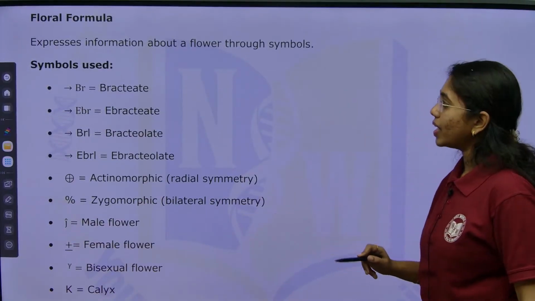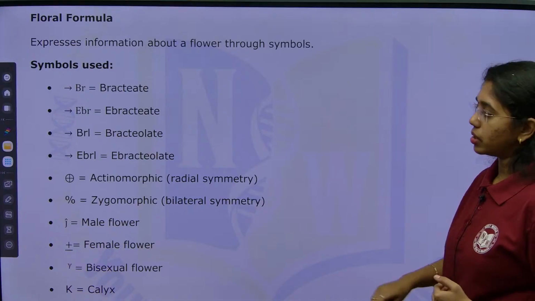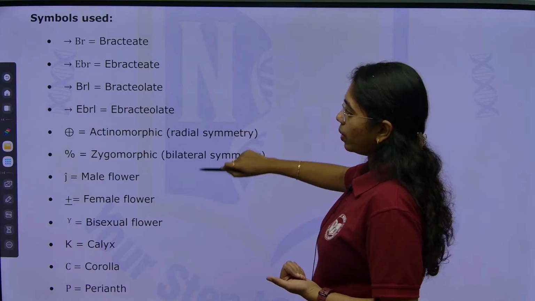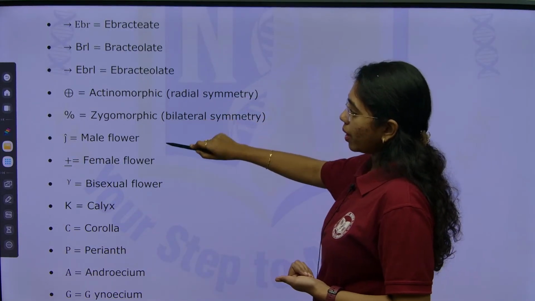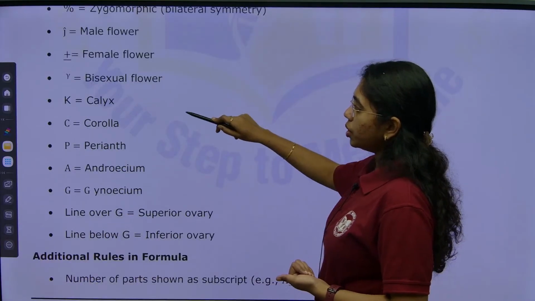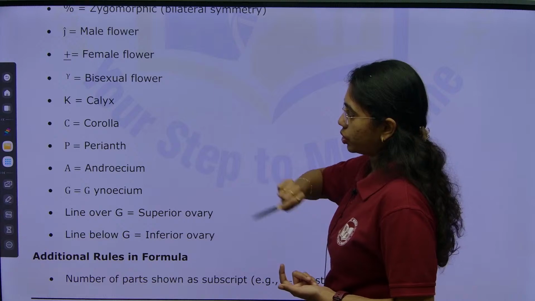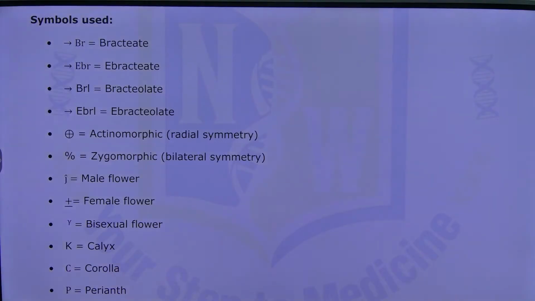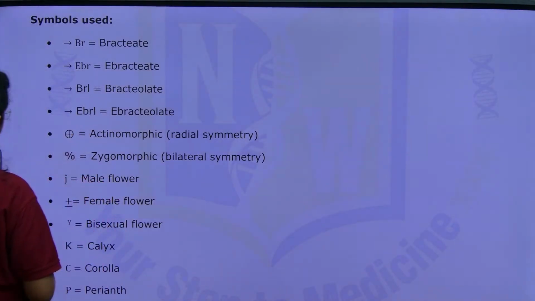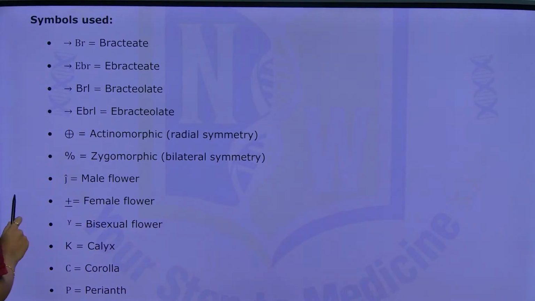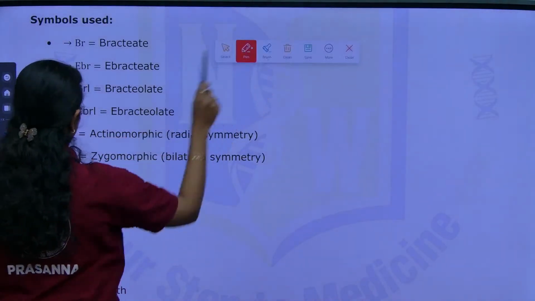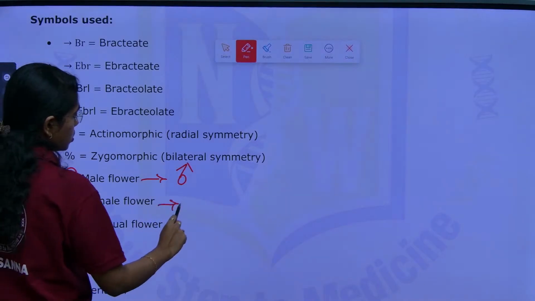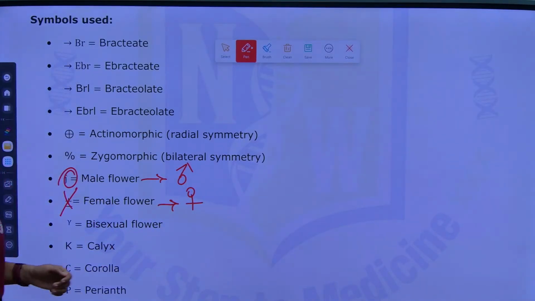The floral formula expresses information about a flower through symbols. There are symbols for bracteate, ebracteate, bracteolate, ebracteolate, actinomorphic, zygomorphic, male flower, female flower, bisexual, calyx, corolla, perianth, androecium, gynoecium. Look at all the things carefully. This symbolizes in this way. Next.